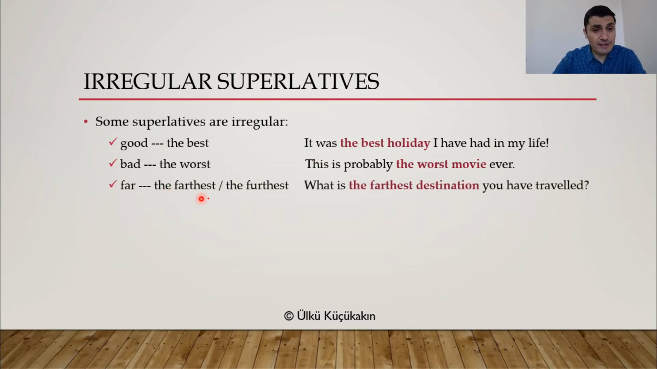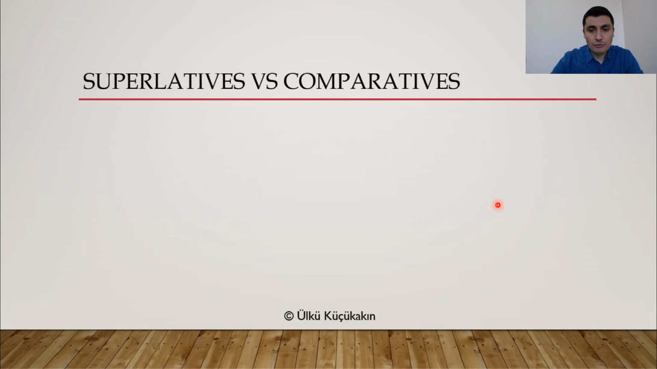Far, the farthest, or the furthest. That's also an irregular superlative. What is the farthest destination you have traveled? Or what is the furthest destination you have traveled? All right. So only three. Well, actually, there are more irregular adjectives, but at this level, three of them would be enough for you guys. All right.